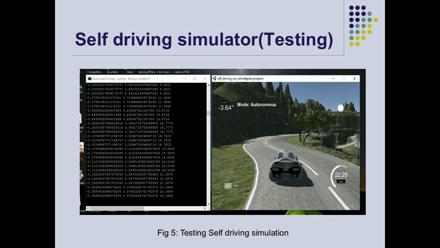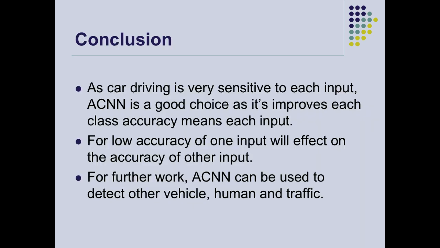Now we go through the conclusions. As a driving car is very sensitive to each input, and we have the four inputs we already mentioned, which are left angle, right angle, speed, and brake, if any one input has a low accuracy, it will affect the other inputs.